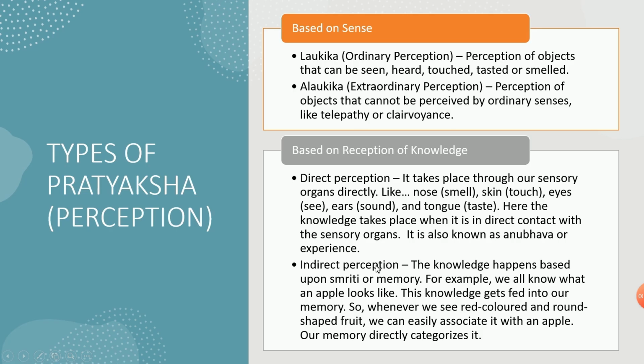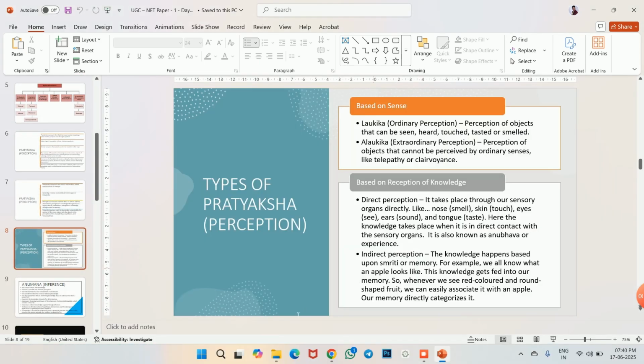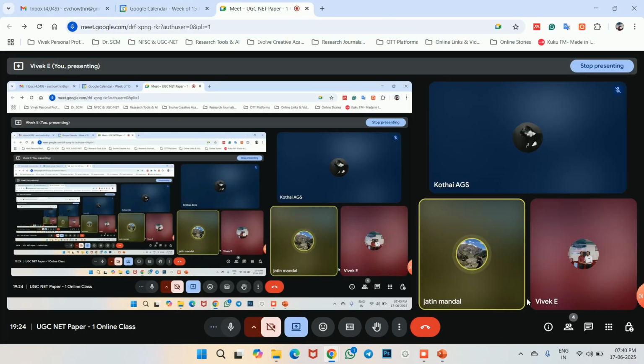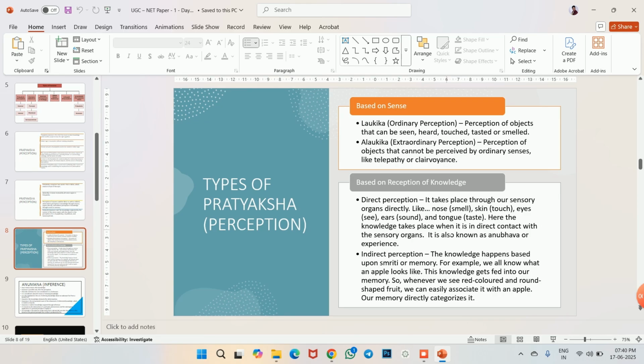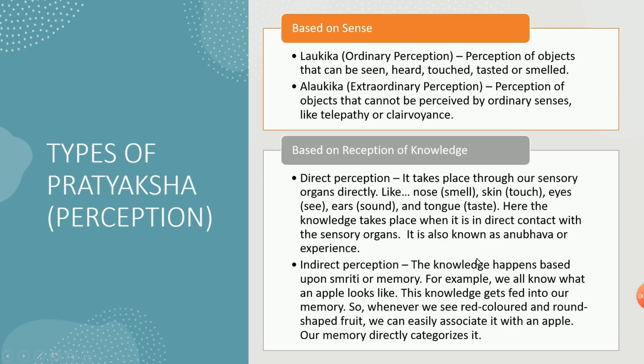Next, based on reception of knowledge. Here, direct and indirect. So first is direct. Like I said, you are using all the senses. That is direct. So it is through Anubhava. Anubhavam in Tamil, experience. So based on the experience, you are obtaining some knowledge. And as for indirect perception, you are using memory.